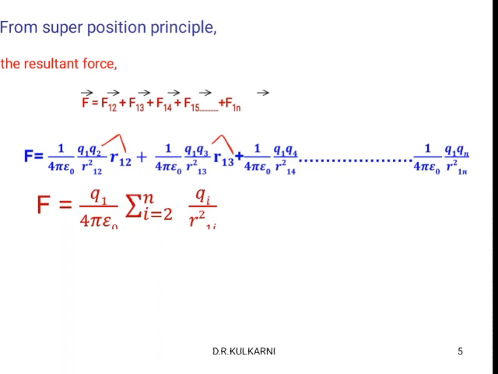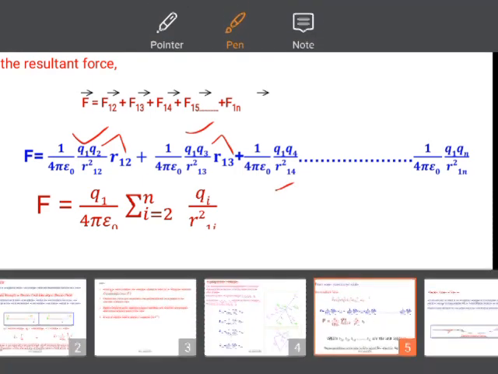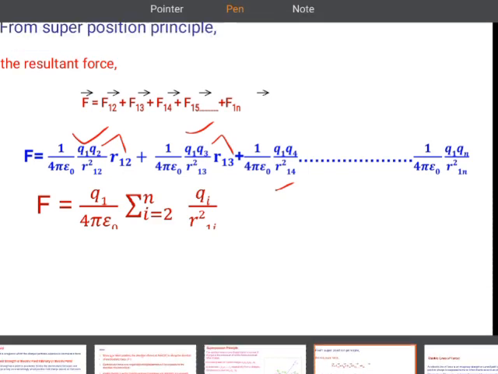Summation of Qi divided by R1i squared, where i is equal to 2 to n, and n is an integer. So why did I start from 2 here? Because we already considered Q1 and R1 everywhere. So that is the reason we have to start from 2.